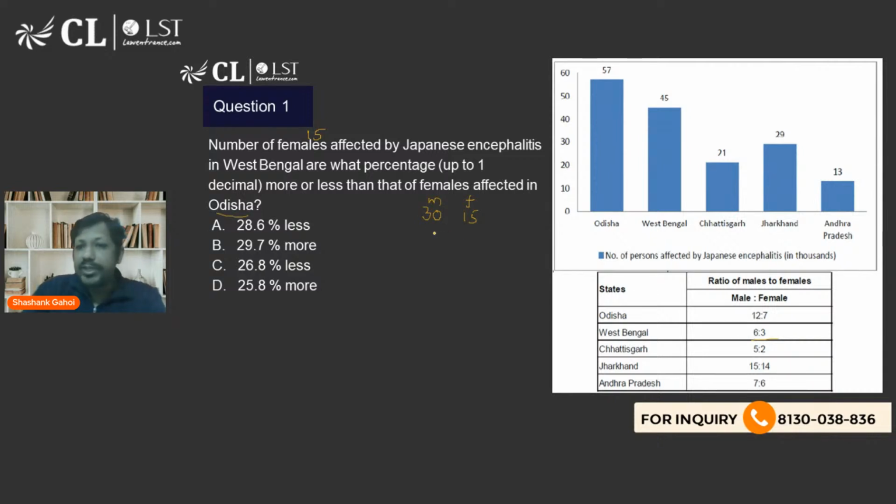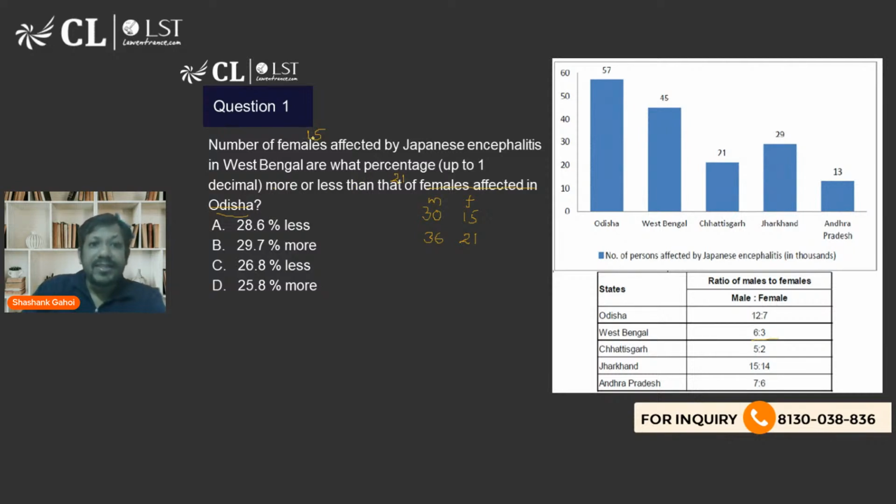The male to female ratio is 12 is to 7. So 12 by 19 of 57, that is 36 males we are talking about. How many females are we talking about? That is going to be 21. So I am replacing this whole statement: females affected in Odisha is 21.